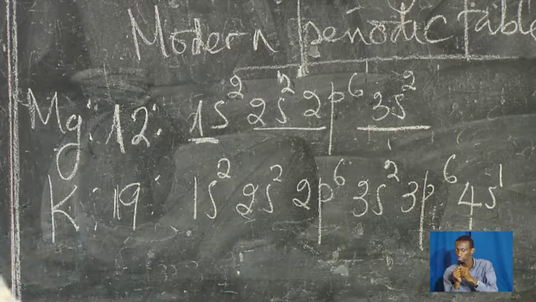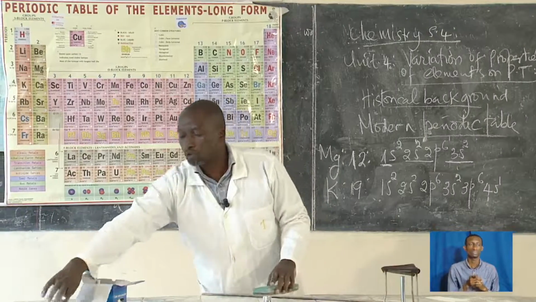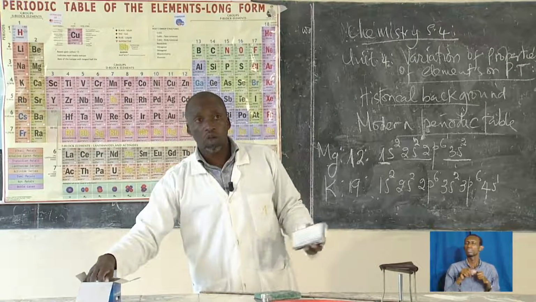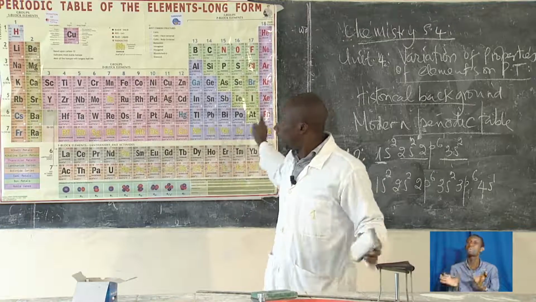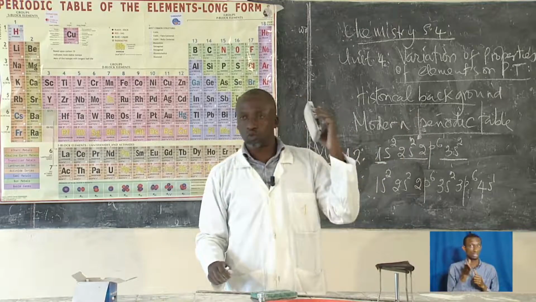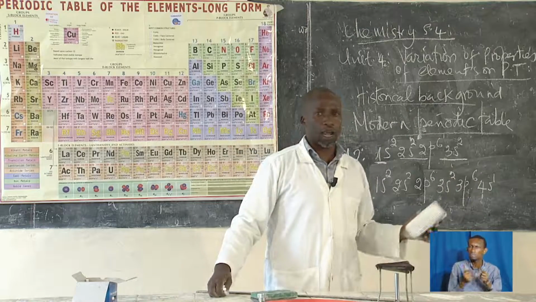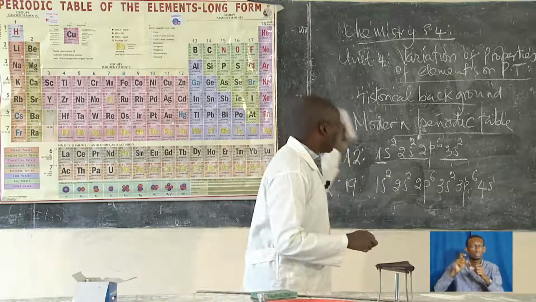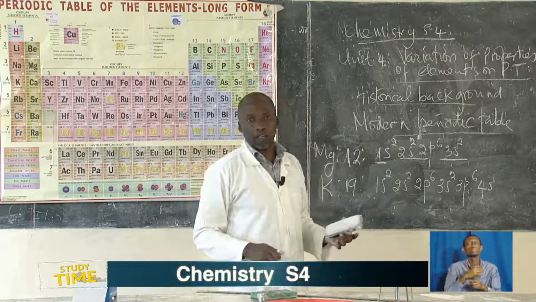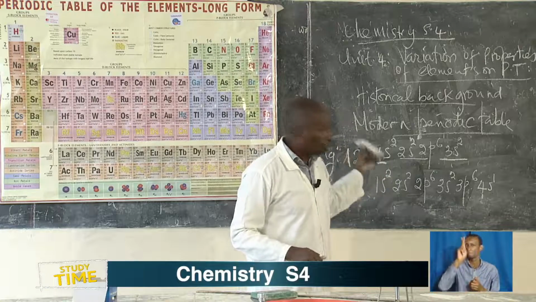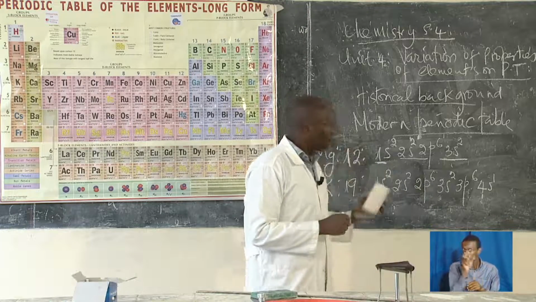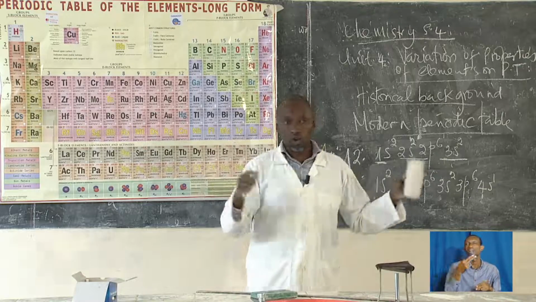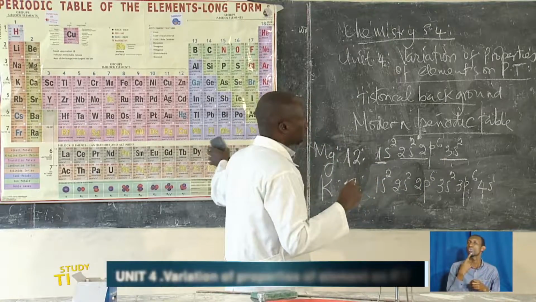So before I wind up, this is all about the modern periodic table, with the elements arranged according to increasing atomic number. Remember the periodic law by Henry Moseley. This is all we wanted to talk about, the modern periodic table.